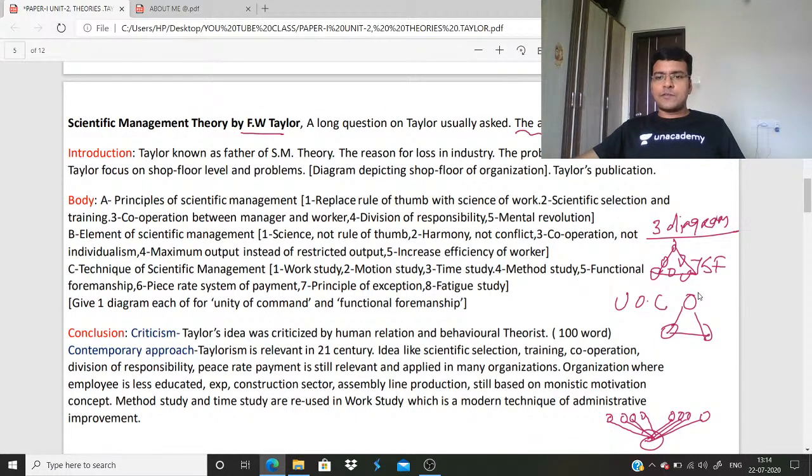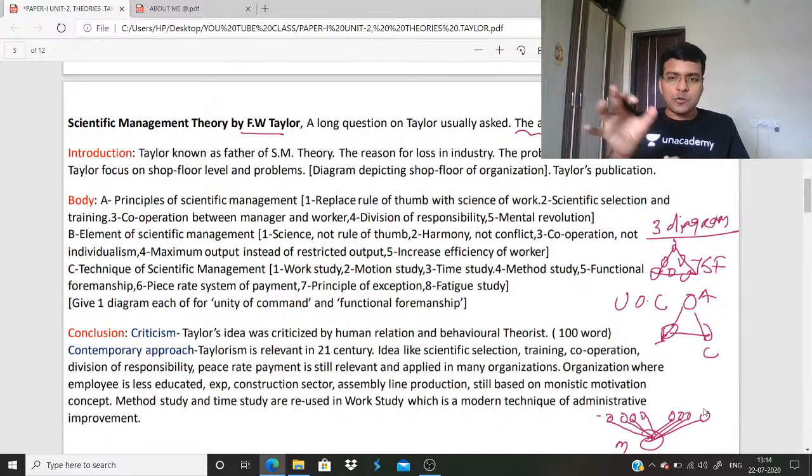This is functional foremanship. Here B and C take command of A, this is unity of command, and here M take command of A, B, C, D, E, F, G, H. This is known as functional foremanship. So in this answer, you are supposed to draw 3 diagrams. This diagram will help you, and the examiner will feel good if you give more than others.